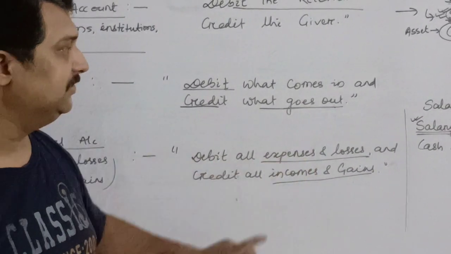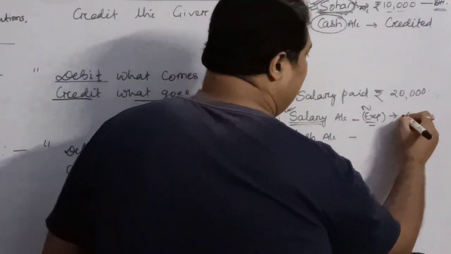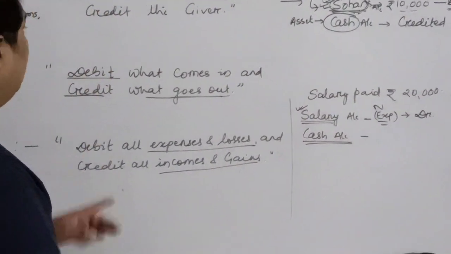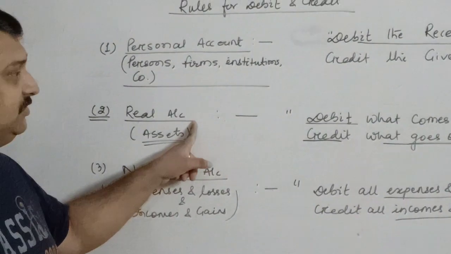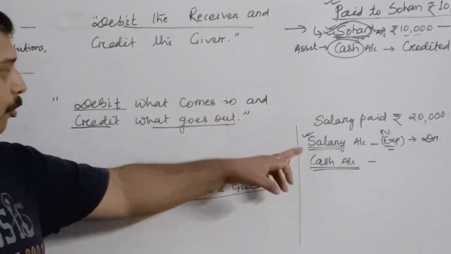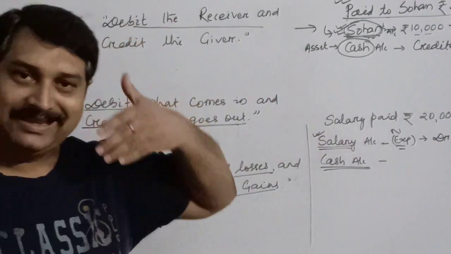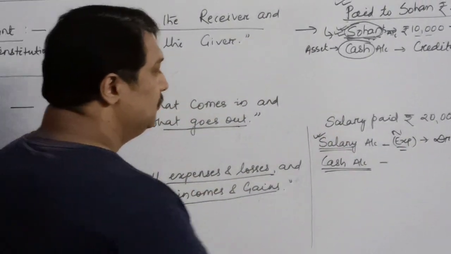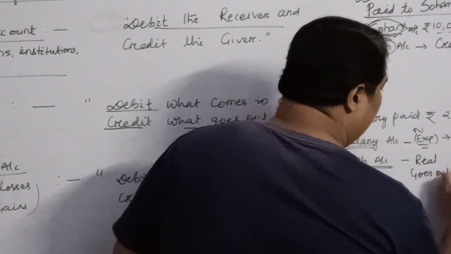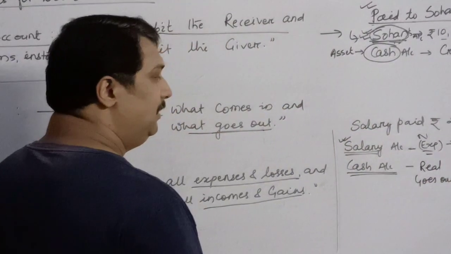Debit all expenses. So since it is an expense, it will be debited. What about cash? Cash is a real account. What is the rule of real account? Debit what comes in, credit what goes out. Over here, when we are paying salary, cash is going out. So cash is a real account and it goes out. That is why it will be credited.